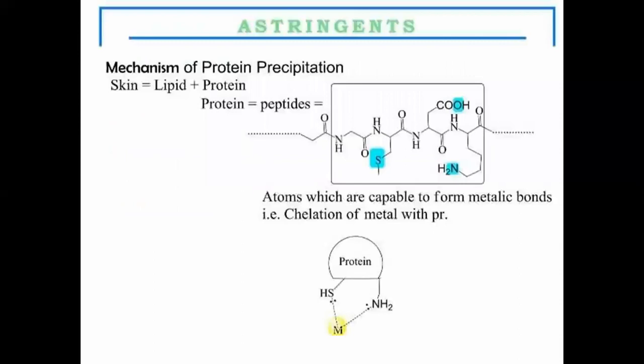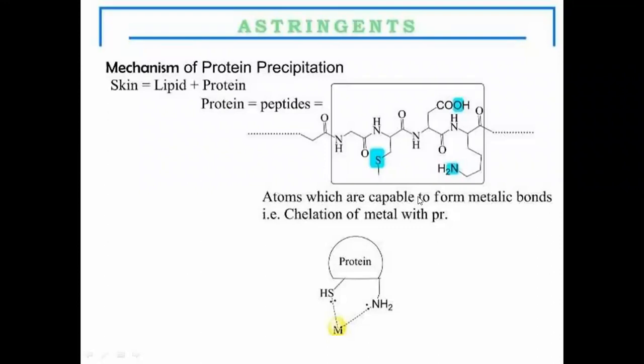Now, the mechanism of protein precipitation by the use of astringents, for example, protein precipitation of the skin. But skin contains lipid and protein. Now, what are proteins? Proteins are nothing but different amino acids joined together with the help of peptide bonds.